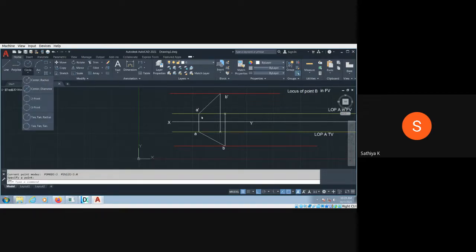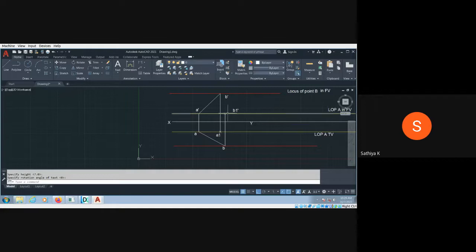So I need to rotate actually. This is from A dash to here. This is called B1 dash. Using the text command, this point is nothing but B1 prime, B1 dash or prime. This point is A1. So this A dash and the B1 dash, I need to rotate.